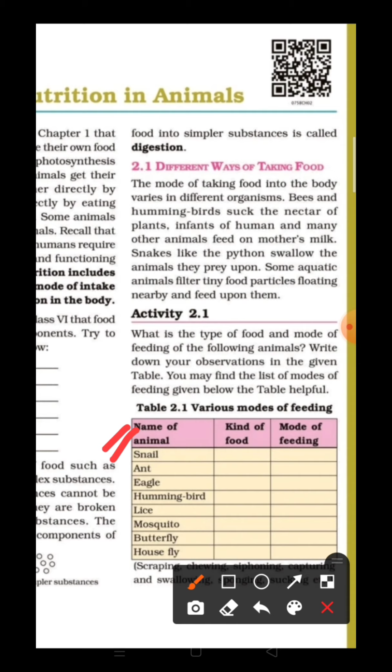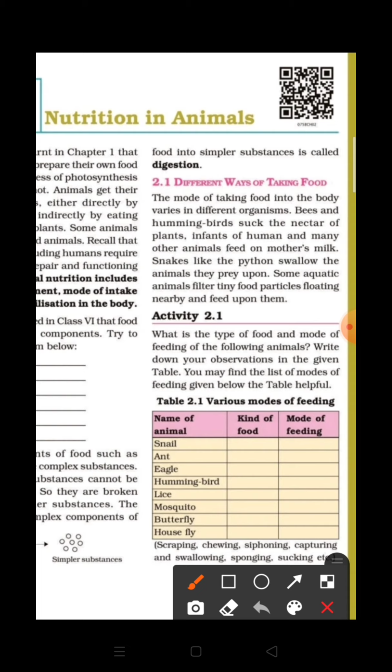Next, ants eat insects, sweets by chewing again. Eagles take flesh by swallowing. In case of lice and mosquito, they feed on blood by sucking. For housefly, they take semi-digested food by sponging. That is, they first secrete some saliva over the food and then take the food in solution form.